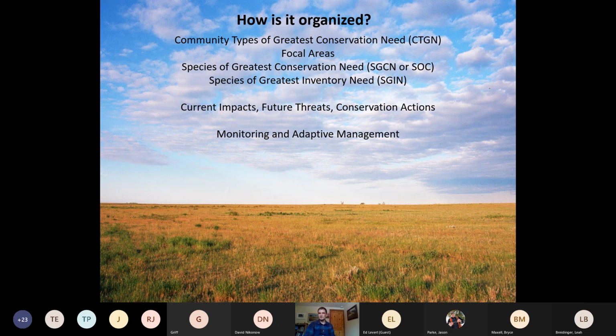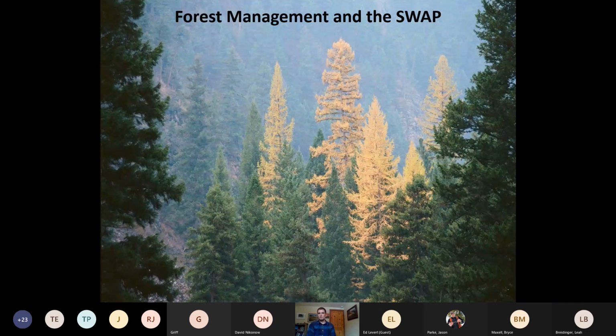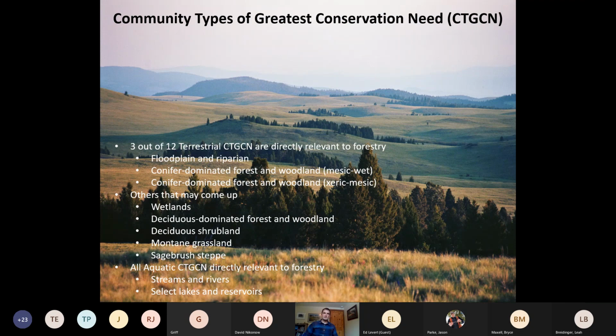Let's get to what may be a little more applicable to what we're talking about today, which is where forestry, forested areas, and forest management come in with all of this information that's in the SWAP. There are 12 terrestrial community types of greatest conservation need. Luckily for you all, only 3 of those are really directly tied to timber management and timber harvest on the landscape: floodplain and riparian, and then the 2 major conifer-dominated forest types, the mesic wet, which is far northwest Montana and the western edge of Montana down through the Bitterroots, and then the xeric mesic, which is pretty much all the other forest areas in the state.